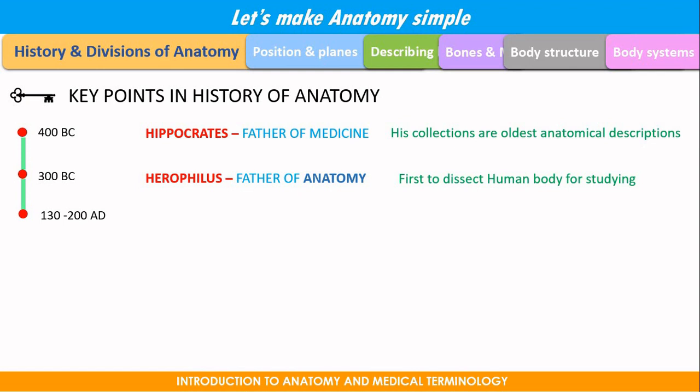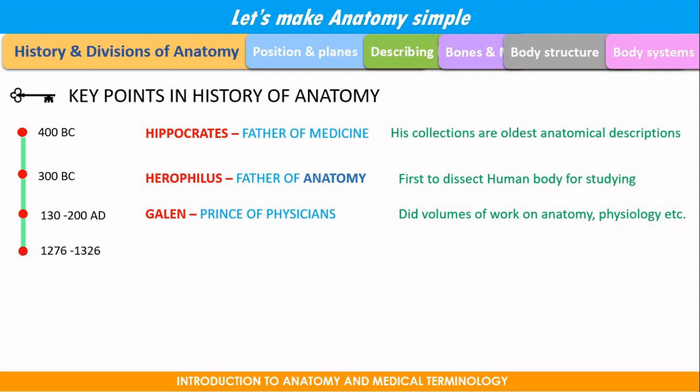In 130 to 200 AD, Galen, who is considered the prince of physicians, did volumes of work on anatomy, physiology, etc. In 1276 to 1326, Mundinus is called the restorer of anatomy.